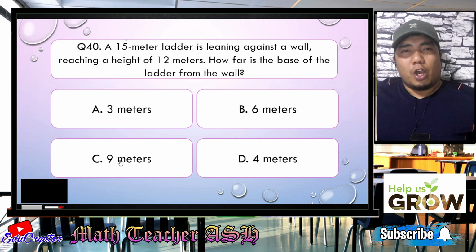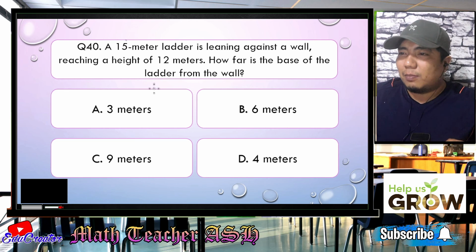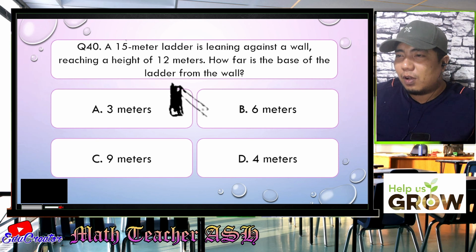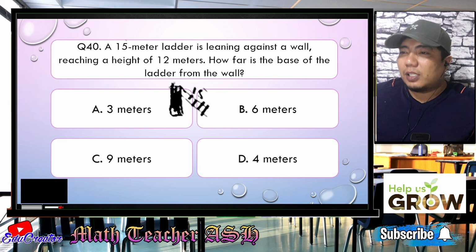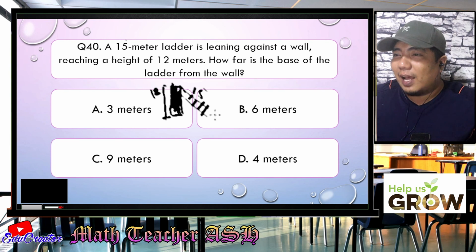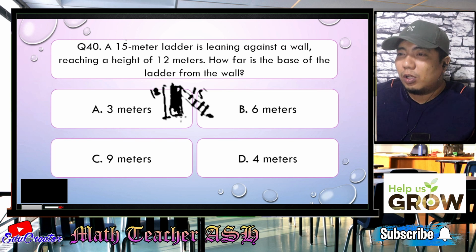Alright, math learners, you can answer this problem if you can picture out the problem itself. Okay, so let me just show you that. So a 15-meter ladder is leaning against the wall. So if this is the wall, let's consider that this is a wall. And then the ladder is leaning. A 15-meter ladder, so this is 15, right? It's leaning against the wall and reaches the height of 12 meters. Now the question is, how far is the base of the ladder from the wall? So the base of the ladder is here, and the wall is here. So what is this distance?